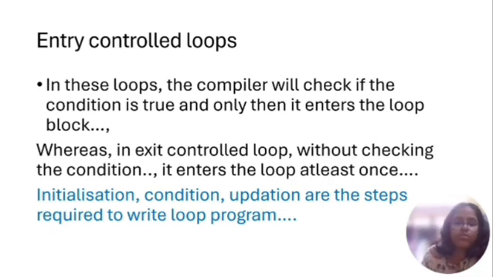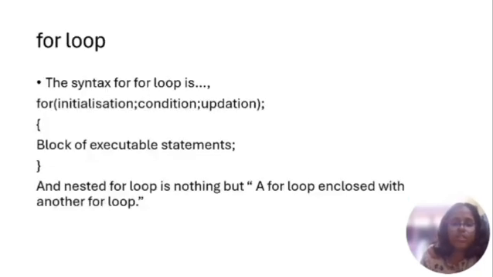The steps to write a loop program are: firstly, we need to initialize, and then we need to give a condition, and then updation. Now let us learn about the for loop. This is the syntax of the for loop. We need to write the initialization, condition, updation in the for, and then we need to give the executable statements. And a nested for loop is nothing but a for loop enclosed within another for loop.